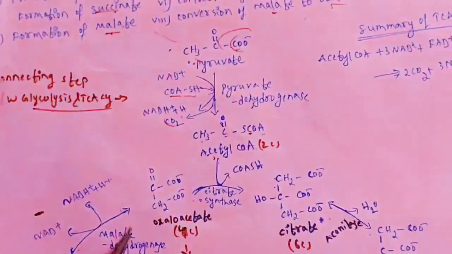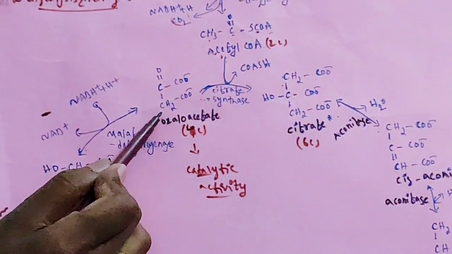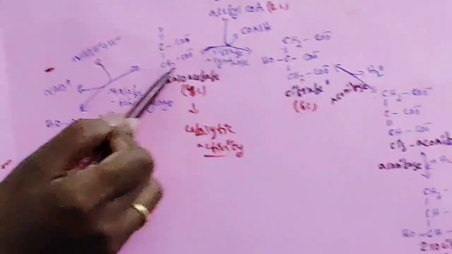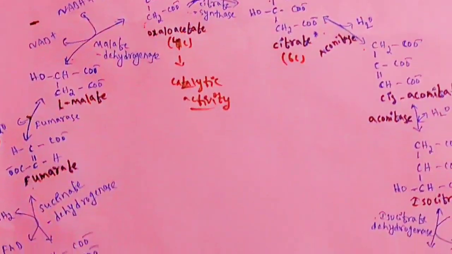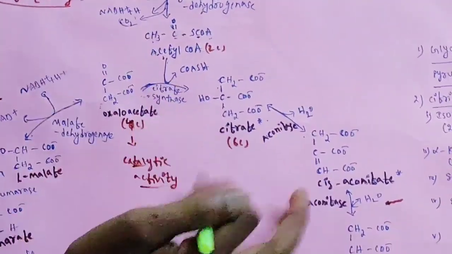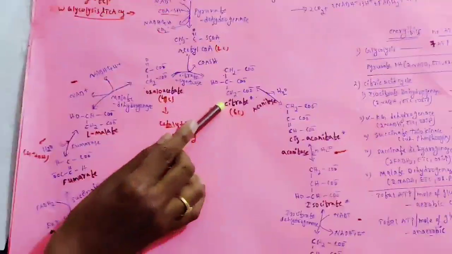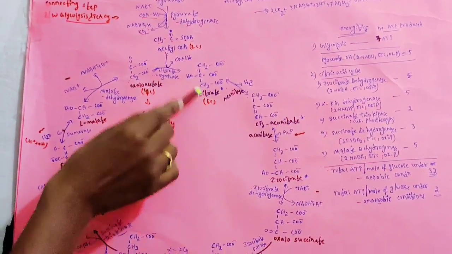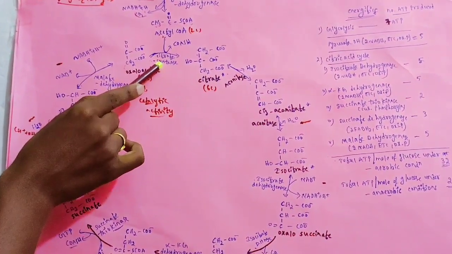Acetyl-CoA has a 2 carbon molecule, right? The 2 carbon molecule of acetyl-CoA and the 4 carbon molecule of oxaloacetate, you see 1, 2, 3, 4, four carbons are there, combine to produce a 6 carbon molecule of citrate. The 6 carbon citrate is formed in the presence of the citrate synthase enzyme.